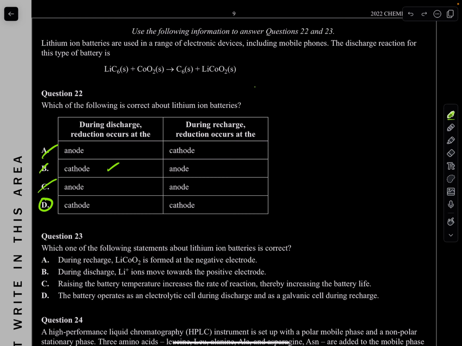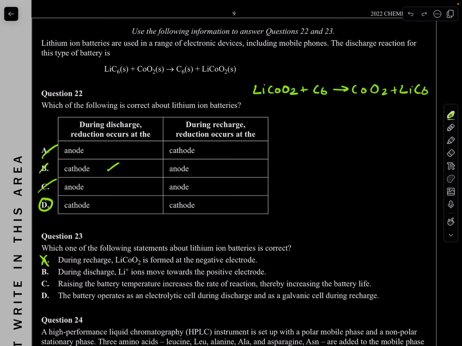So flip it. This is going to be CoO2 plus LiC6 going to LiCoO2 plus C6 in reverse: CoO2 plus C6 gives us CoO2 plus LiC6. You can see that when it's recharging, CoO2 is being used, not formed. So rubbish. B. During discharge, Li ions move towards the positive electrode.